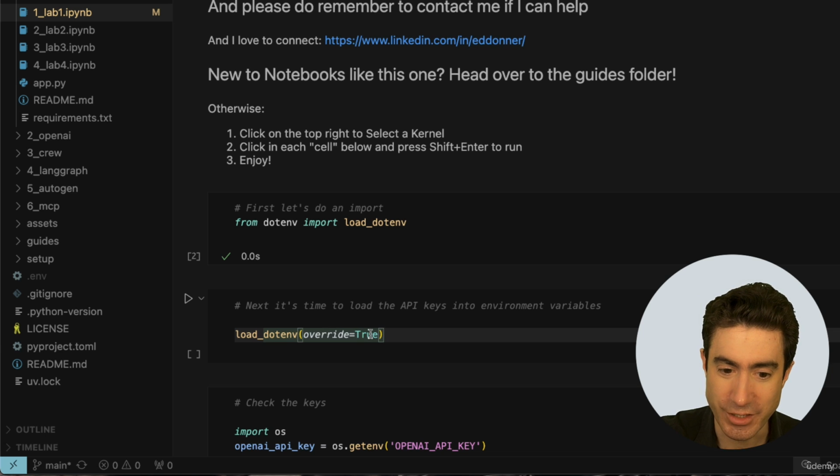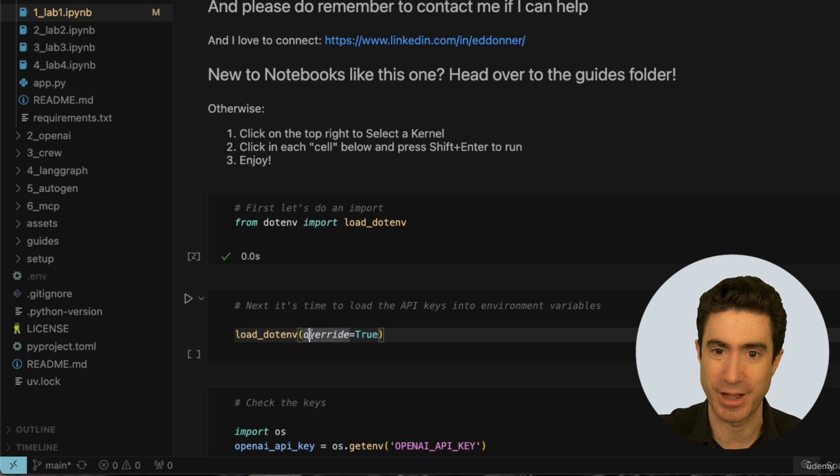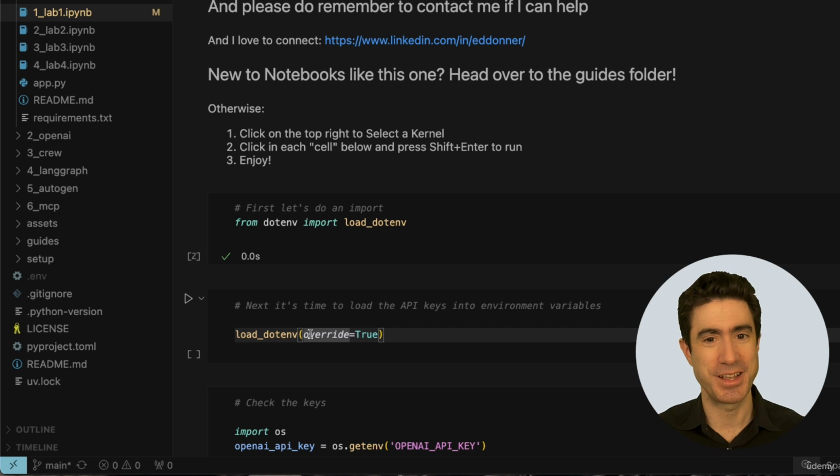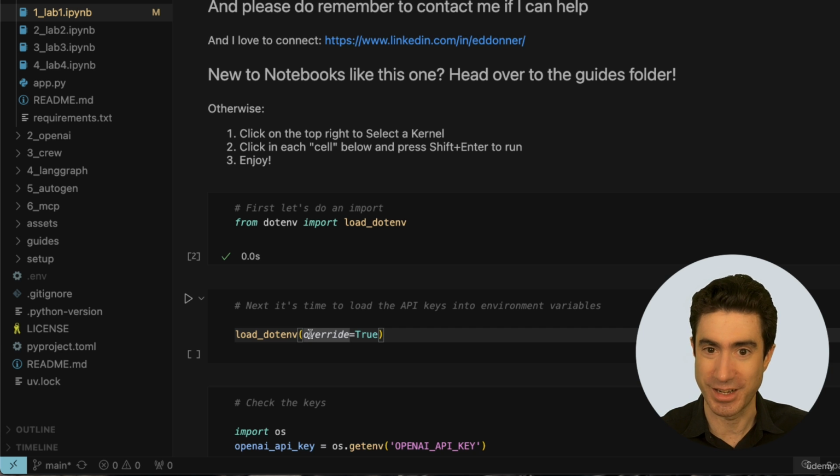And override=True is just a nice little trick to know about. By default, load_dotenv, if you've already got an environment variable set, perhaps with your profile, then that takes priority and it won't overwrite it. And that can be a nasty little gotcha, because if in the past you've set up an OpenAI API key and you've stored it somewhere global on your computer, that would take priority and you wouldn't be able to figure out why on earth OpenAI is rejecting your key.